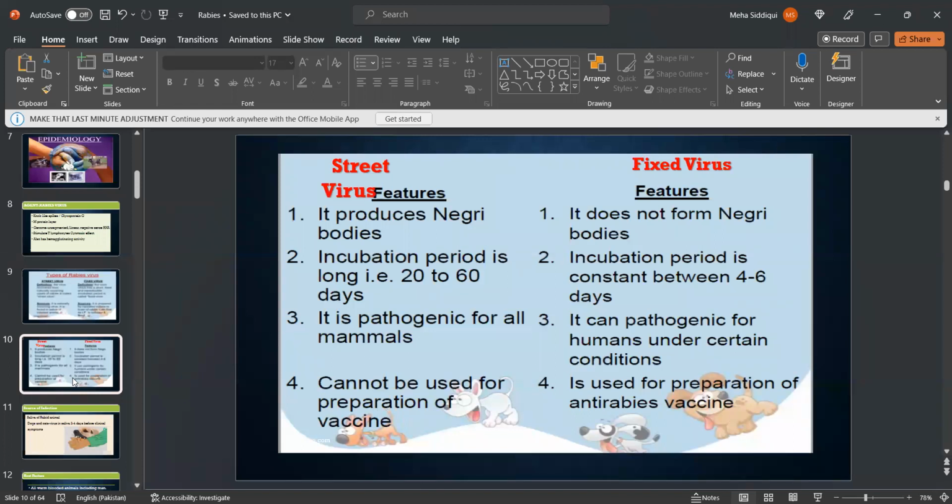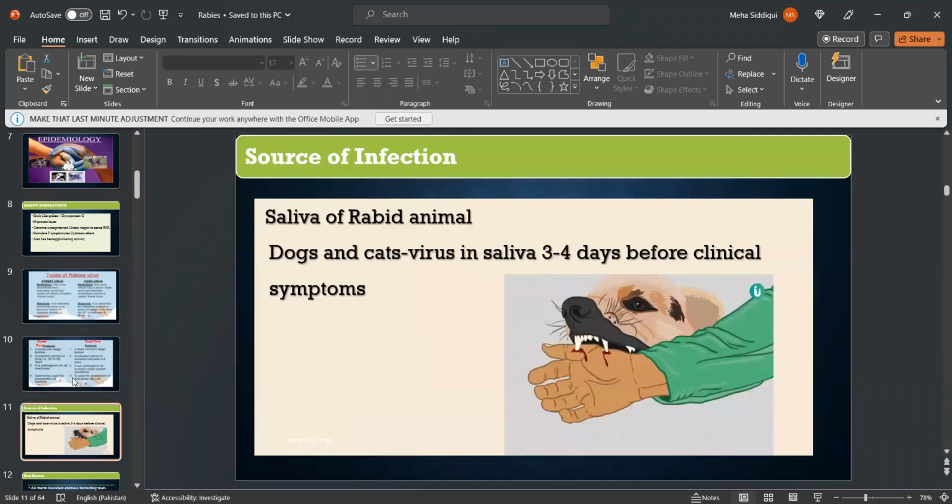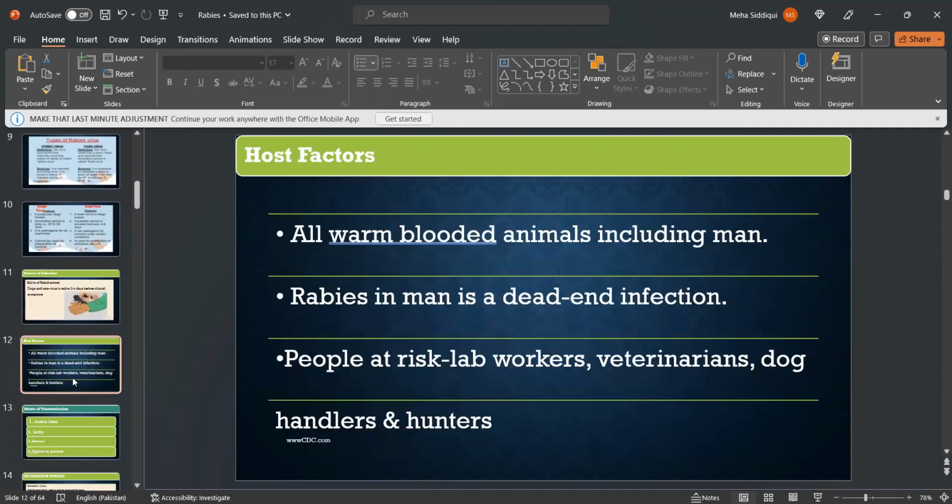Fixed virus does not form Negri bodies. Its incubation period is constant, between 4 to 6 days. It can be pathogenic for humans under certain conditions, and it is used for preparation of anti-rabies vaccine. Now, the source of infection is the saliva of rabid animals. In dogs and cats, the virus is present in saliva 3 to 4 days before clinical symptoms.